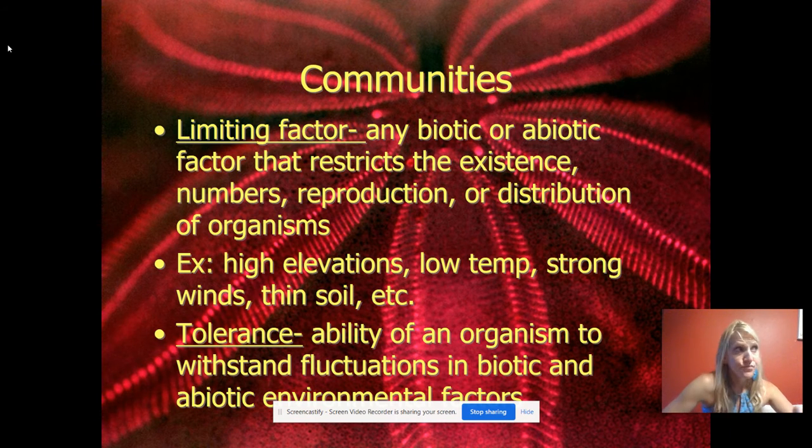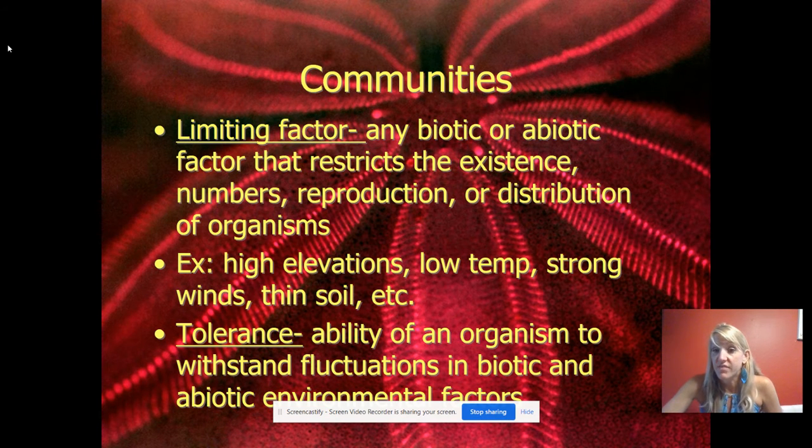So it means it makes the population go down. If there are 100 deer in the forest, and hunters come by and kill 60 of them, that would be a limiting factor. It's causing the population to go down. Competition between each other, predation, a disease can be a limiting factor. A huge tornado could be a limiting factor. So it could be living, like predation or competition, or it could be abiotic, like a tornado.